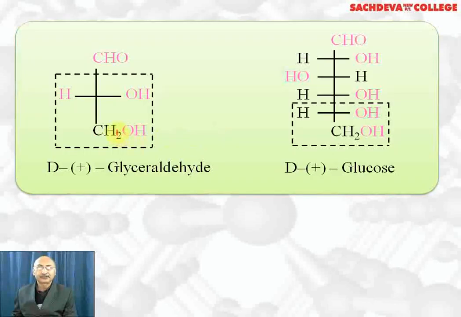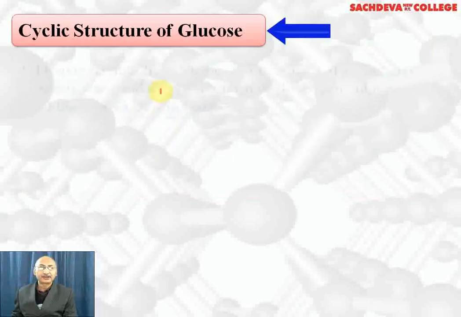Now we are finding out the structure of D-glucose with respect to D-glyceraldehyde. So the first asymmetry carbon atom from the bottom has similar configuration as D-glyceraldehyde. Therefore, this is labeled as D-glucose. So if OH group on the first asymmetry carbon atom from the bottom is on right hand side, it is called D configuration. If it is on left hand side, we call it L configuration, and we compare it with the standard D-glyceraldehyde.